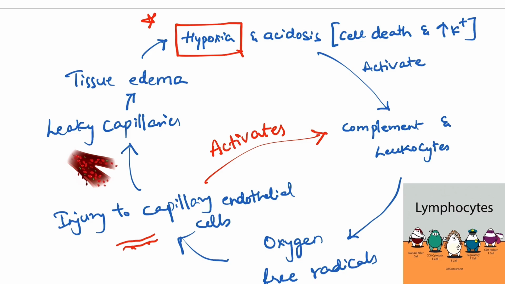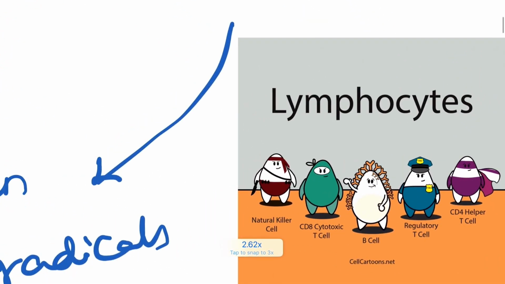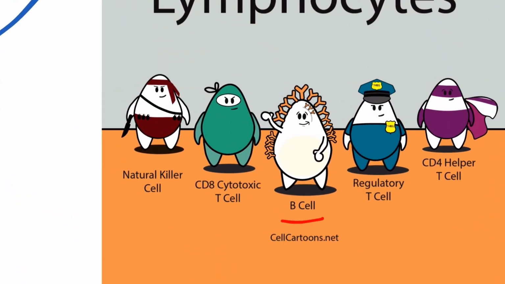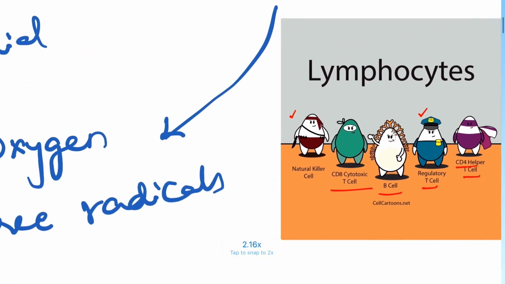So this is a vicious cycle which I wanted to emphasize. Whenever there is a hypoxia at the cellular level, and I have mentioned this already, it will cause acidosis due to increase in the lactate, and cell death will cause increase in the potassium. So these two will activate the complement and leukocytes. These are the leukocytes, that is B cells, CD8 cytotoxic T cells, or natural killer cells, and our policemen, regulatory T cells. Here comes our ninja, CD4 helper T cells. So all these lymphocytes and complement system will get activated.